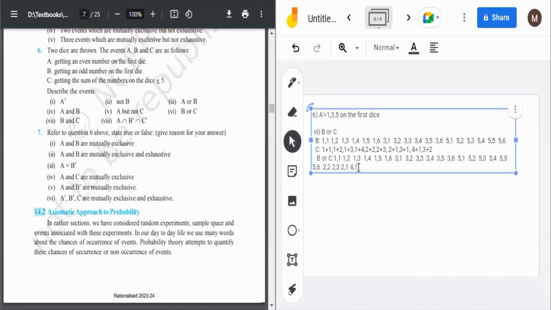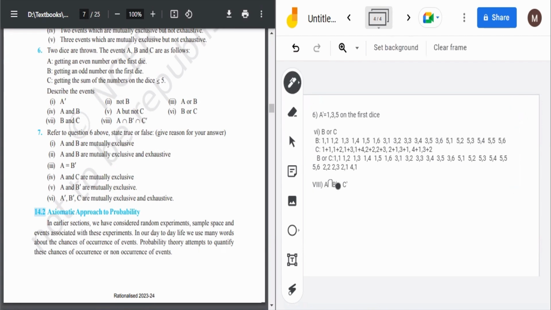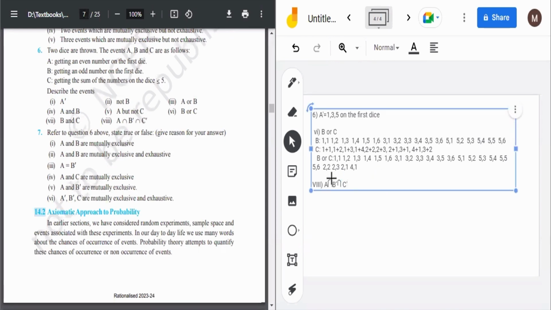Then the last part, the eighth one, it is saying A, this sign, I will explain it now. B dash, then C dash. Okay. So we need this one. So how can we do this? See what has been there. It is A intersection B complement intersection C complement. So it is talking about complements. So how can we do this thing?